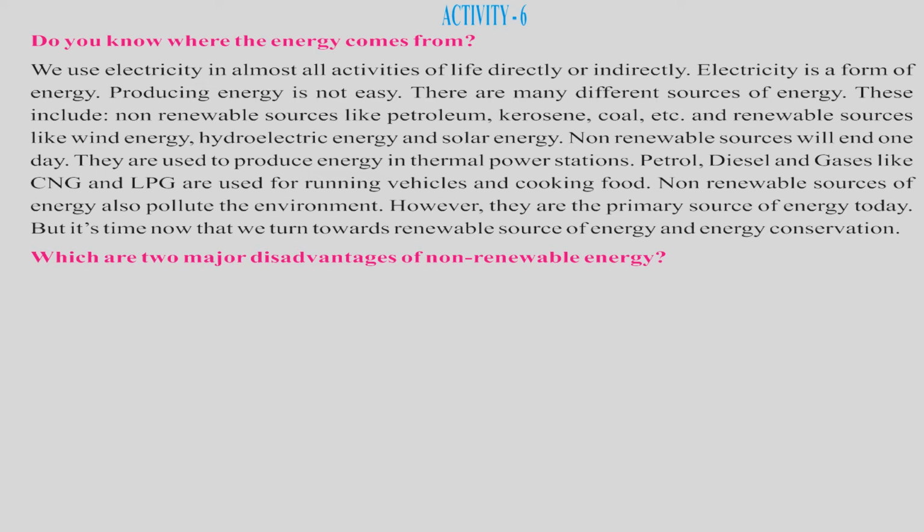However, they are the primary source of energy today. So instead of using renewable sources, children, we totally depend on non-renewable sources. For example, electricity in our house is the primary source in our house. Without electricity, we cannot stay at home, isn't it? We need electricity. So today most people are putting solar roofs on their terrace so that they can use more and more renewable sources instead of non-renewable sources.